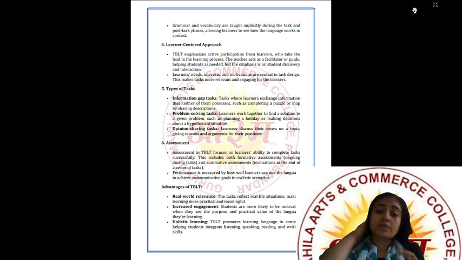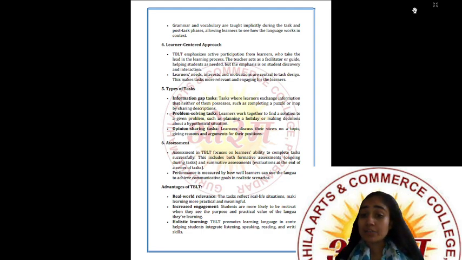Sixth one is assessment. Assessment in TBLT focuses on learners' ability to complete tasks successfully. This includes both formative assessments, for example, ongoing during tasks, and summative assessments, meaning evaluation at the end of a series of tasks. Performance is measured by how well learners can use the language to achieve communicative goals in realistic scenarios.